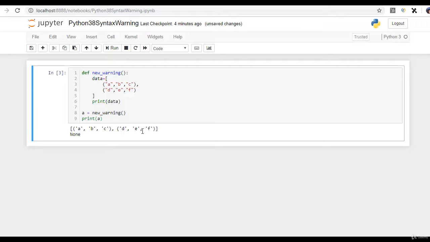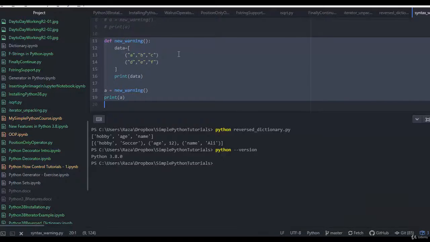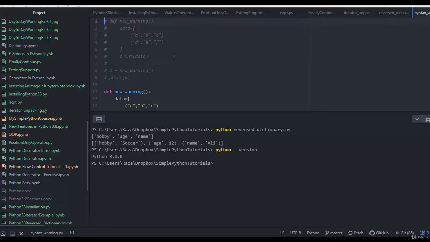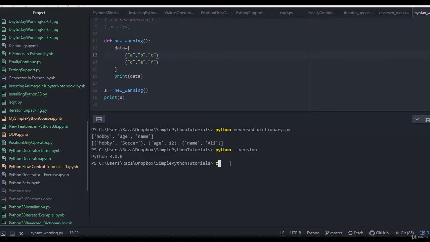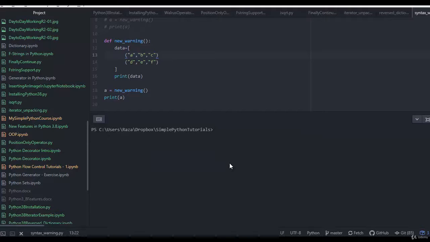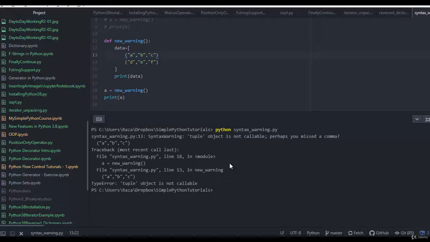Let's do this in a Python 3.8 environment. Again, this is the same function, and you notice here that this is without the comma. I just clear the screen and rerun it again. Python syntax_warning.py, and you can see here it says the tuple object is not callable. Perhaps you missed a comma.